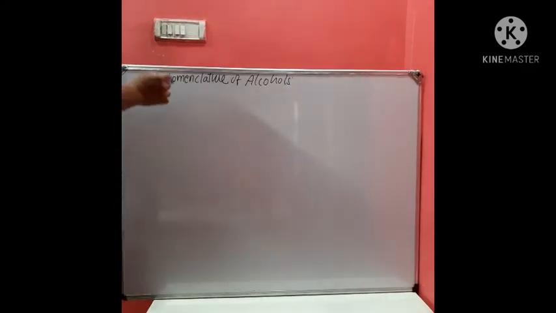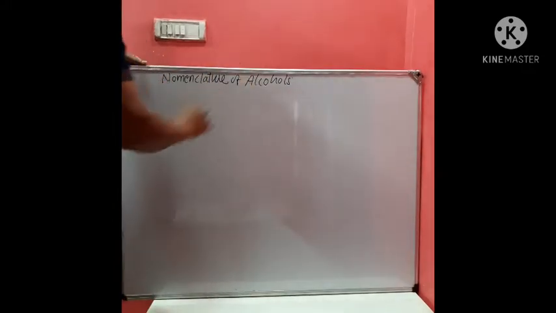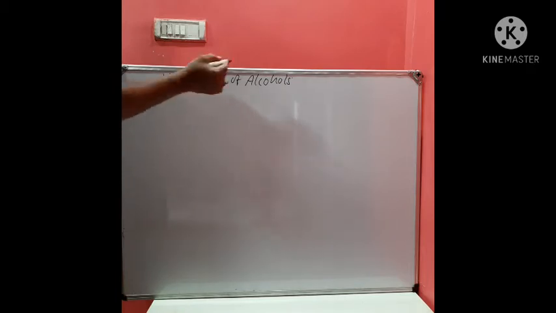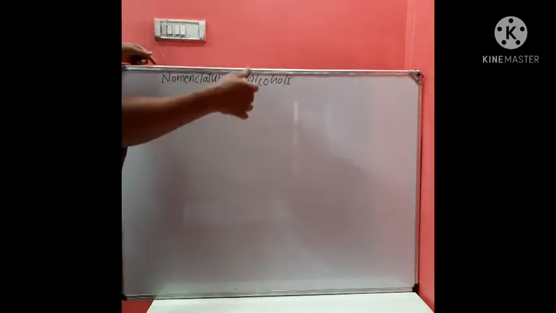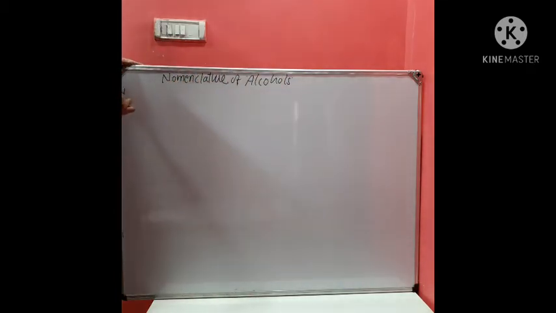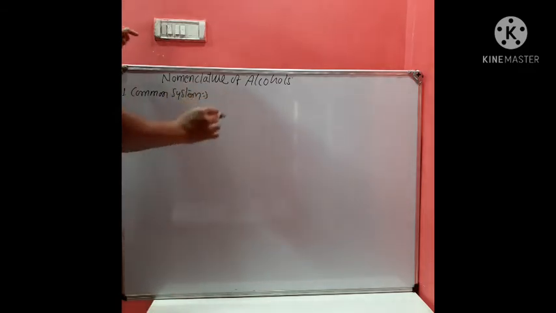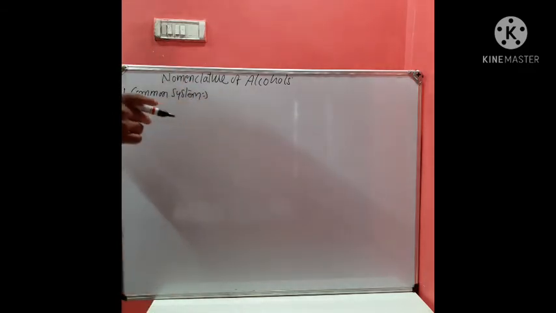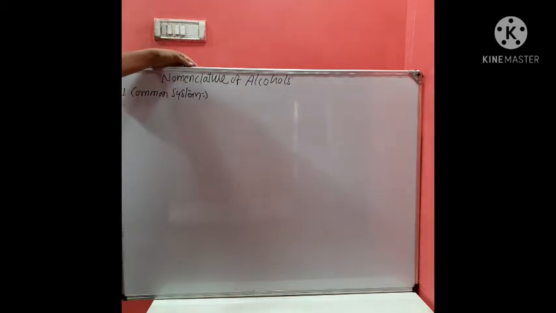Yes, students. Now the third one, nomenclature of alcohols. There are 3 nomenclature systems. The first one is called the common system of nomenclature. In the common system, the alcohols are named on the basis of the alkyl radical.